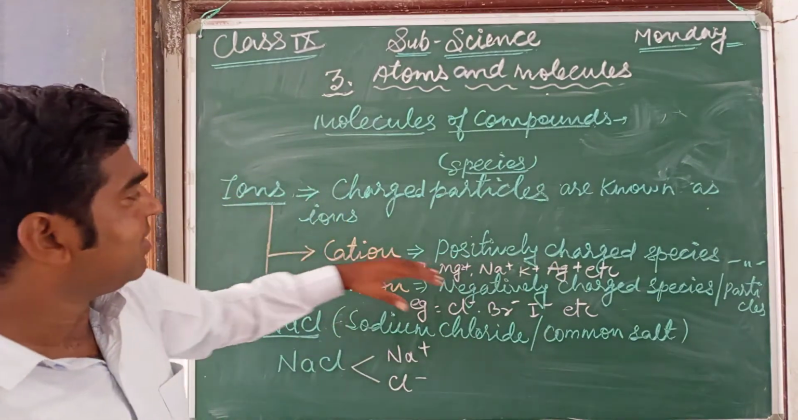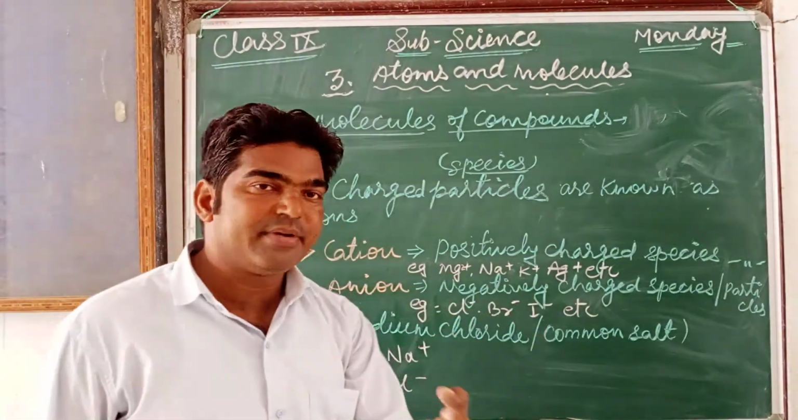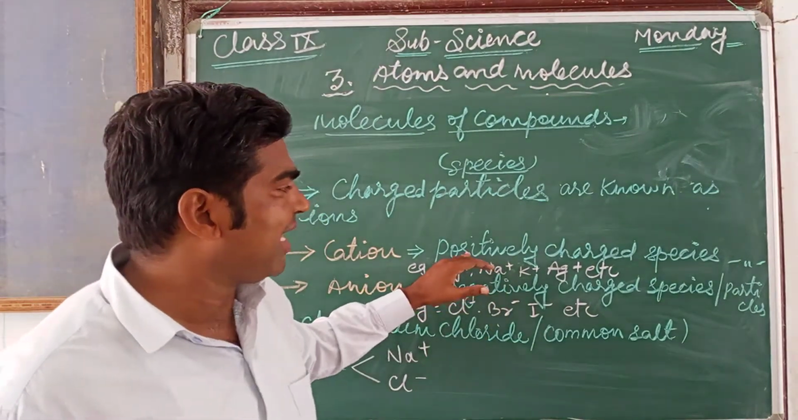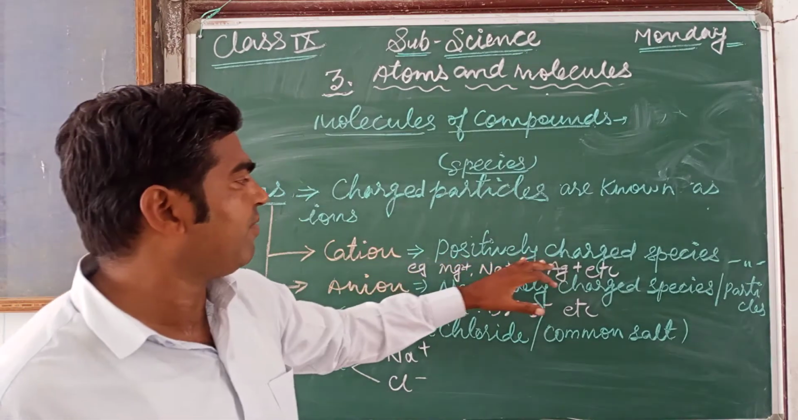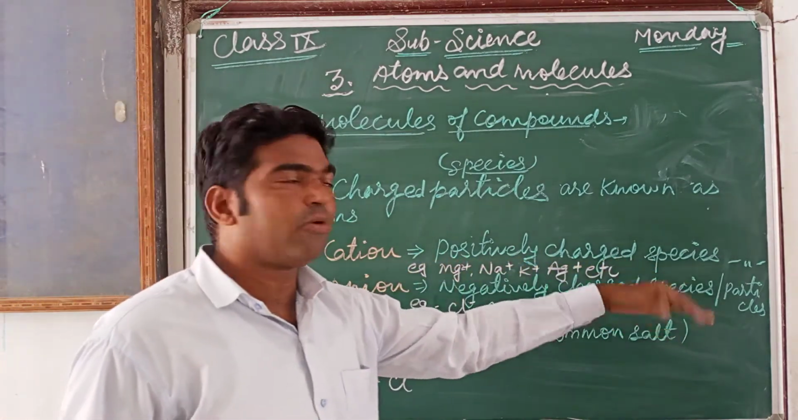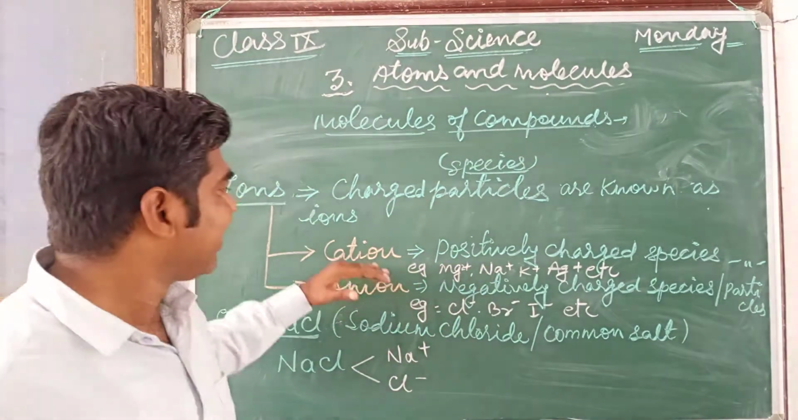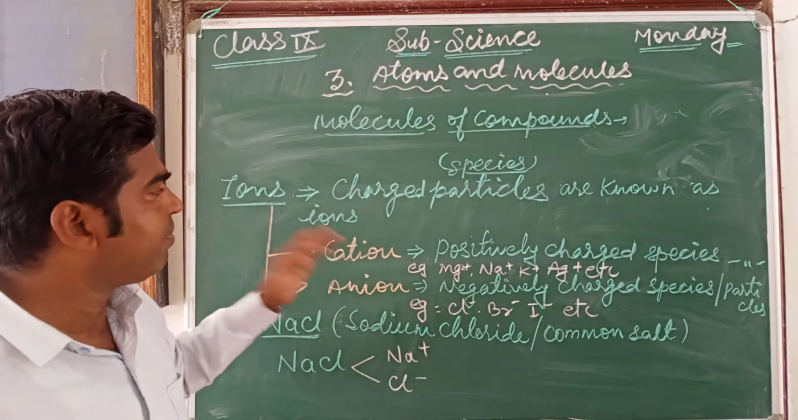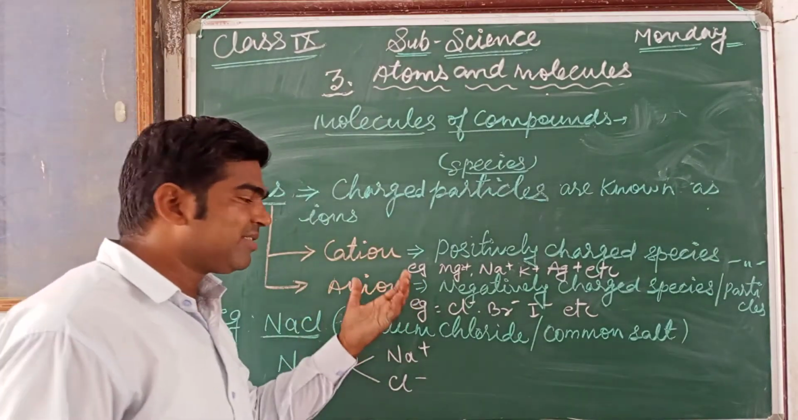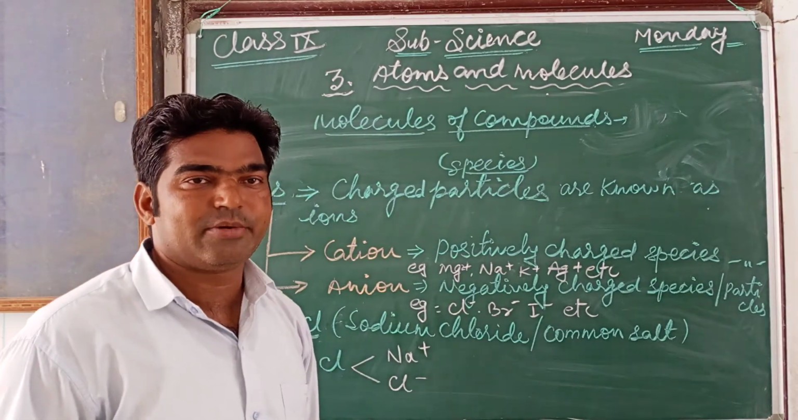If the particles or atoms have a positive charge, then it is called a cation. Means the particles which have a positive charge, or positive charge species, are known as cations. And how is it formed? A positive charged particle is formed by gaining or losing electrons.